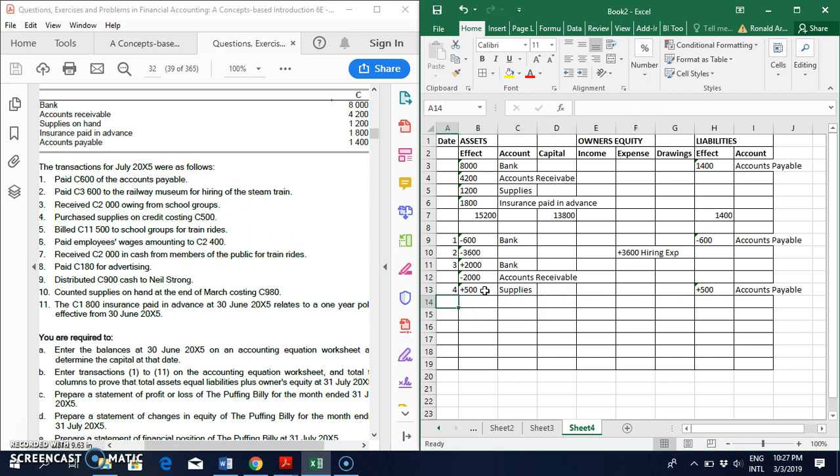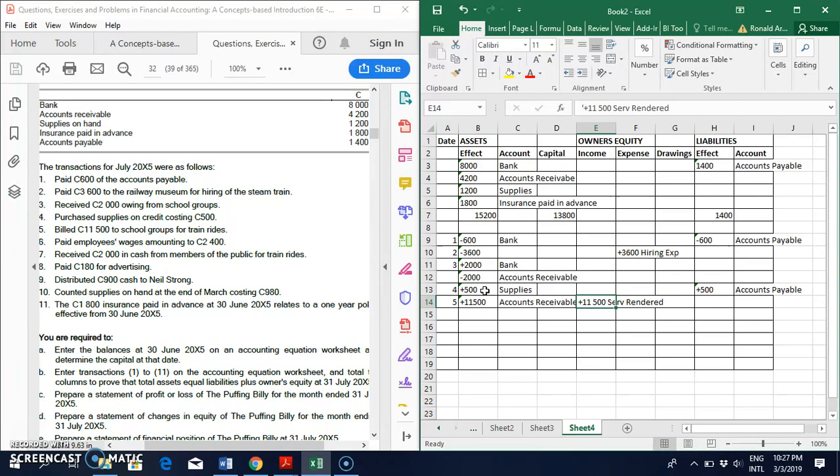Transaction number 5. We billed 11,500 to school groups for train rides. So we billed them, which means we invoice them, telling them that they owe us. So 11,500, my assets increase, and that's accounts receivable. My income is going to increase with 11,500, and that is for the services we rendered. Remember, under income you can't state income because income is a classification. It's not a type of account.